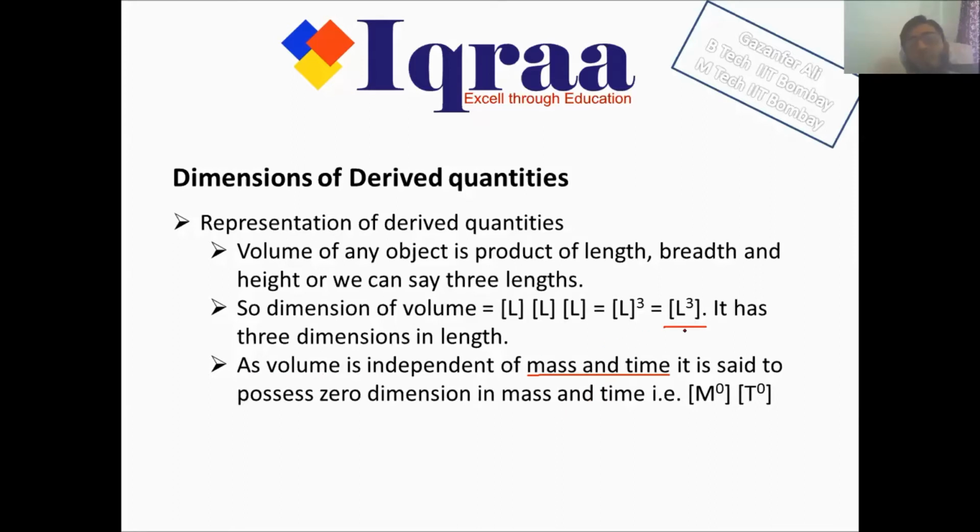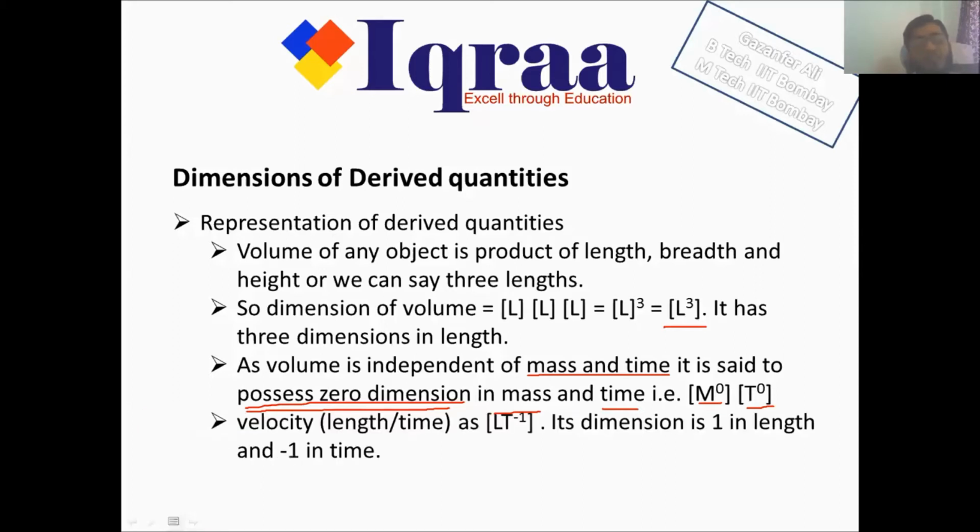So what we see is that volume doesn't have any role of mass and time, so we can say that it possesses 0 dimension in mass, that is M to the power 0, and it possesses 0 dimension in time, that is T to the power 0. So basically you can write M to the power 0, L to the power 3, T to the power 0, or you can simply write L to the power 3. Where nothing is mentioned, that means all the powers for those are 0.